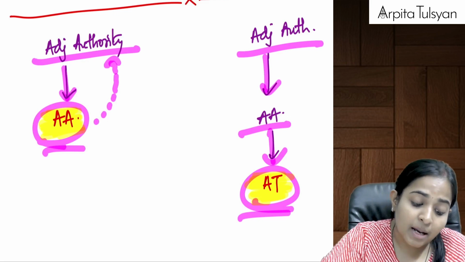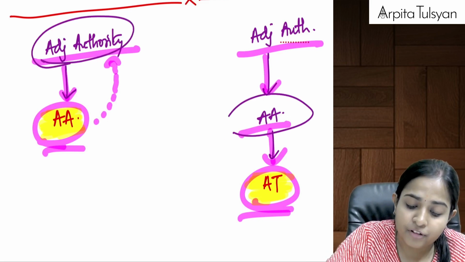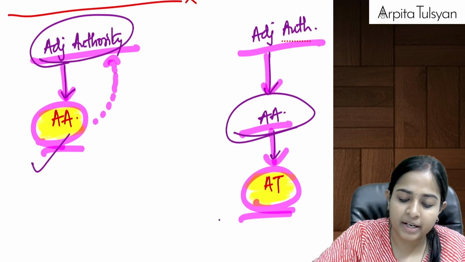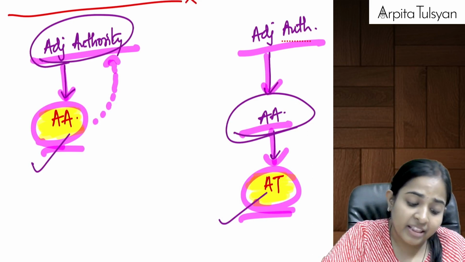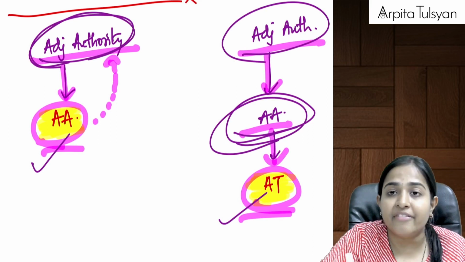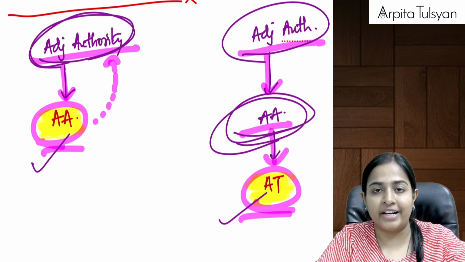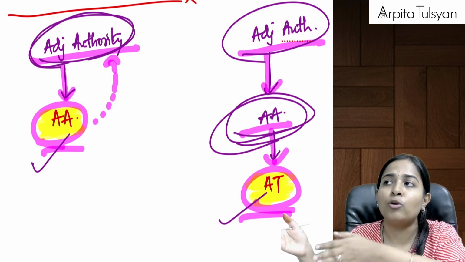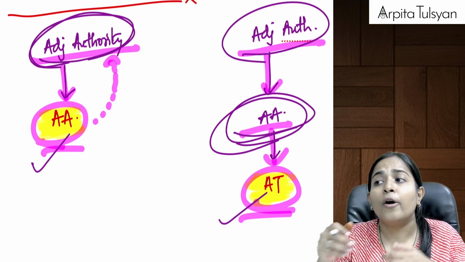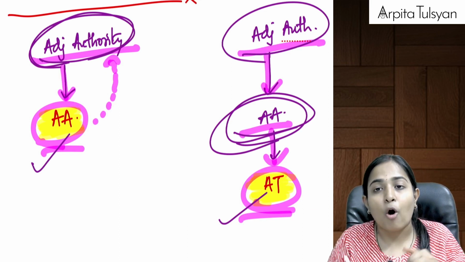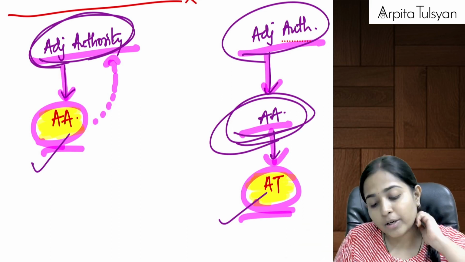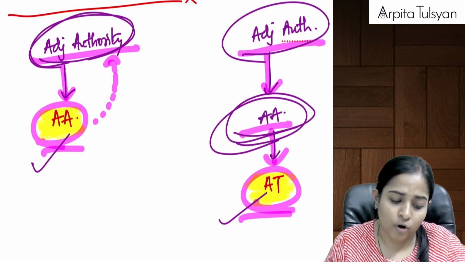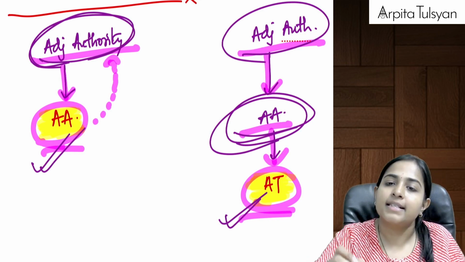Okay, first one, suppose what if the old authorities did not accept, they refused to accept the evidence, then you can now submit it. Okay, or second one, when the old authorities asked you for the evidence but you could not submit it due to some sufficient cause. Okay, maybe for example they told you to submit a bank account statement, but you could not get it from the bank on time, not because of your fault. So in such cases when they called for the evidence but you could not submit it due to sufficient cause, now if you have got it, then okay, submit it.